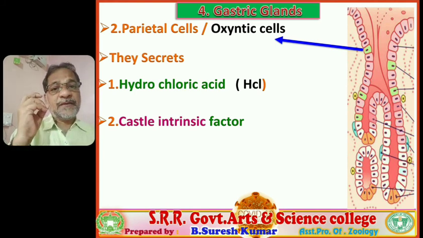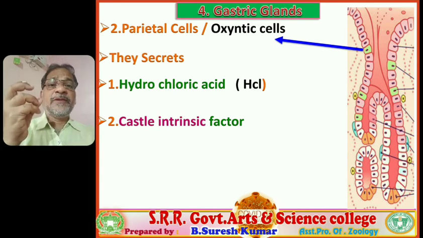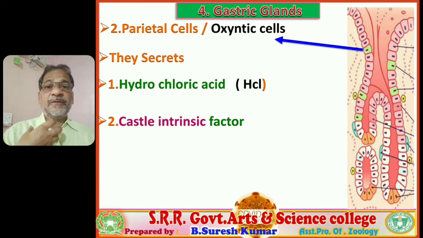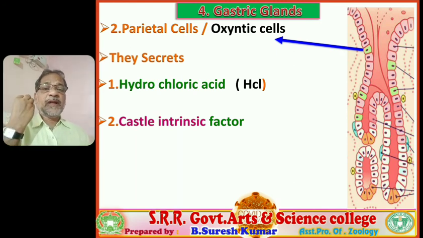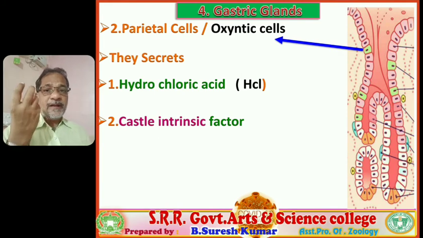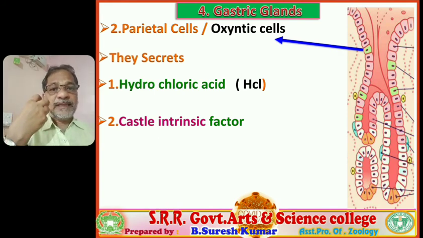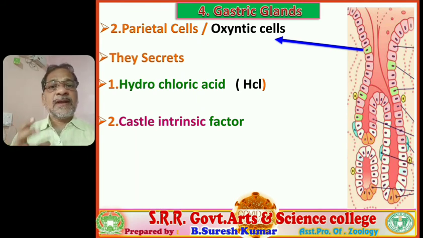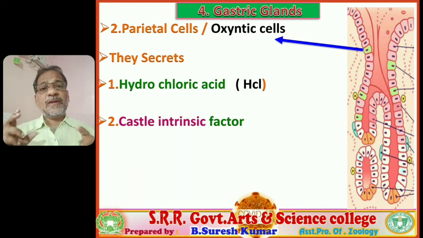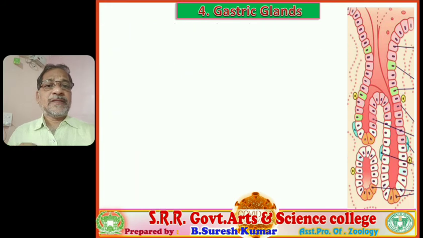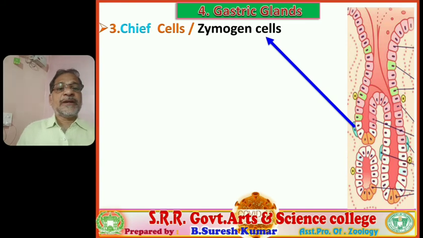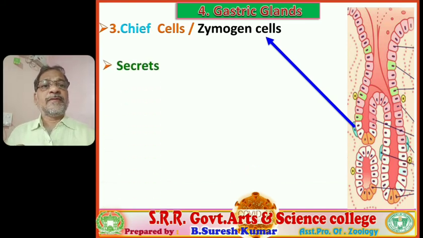That Castle's intrinsic factor is for absorption of vitamin B12 present in consumed food. In our consumed food various kinds of vitamins remain, so for vitamin B12 to be absorbed into our blood, that is mediated by this Castle's intrinsic factor. So the parietal cells secrete two contents: one is hydrochloric acid, another one Castle's intrinsic factor. Follow, students.